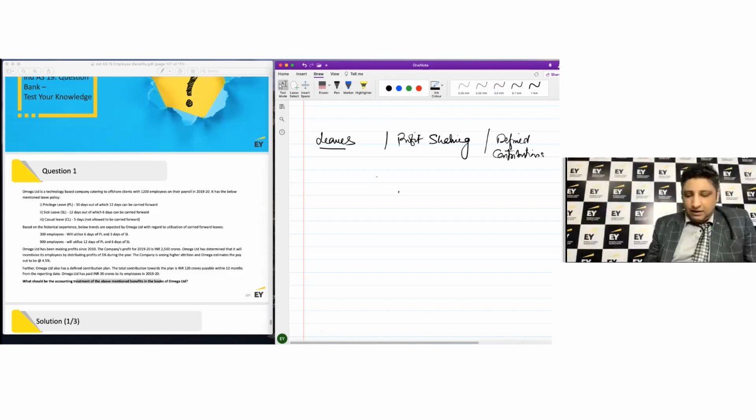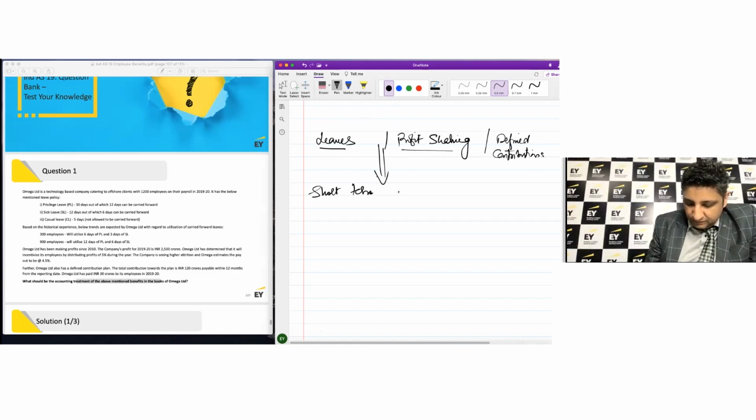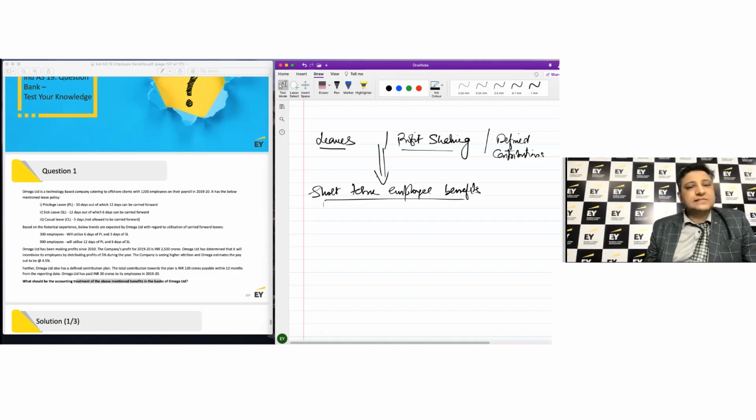Now, both the leaves and profit sharing are examples of short-term employee benefits.